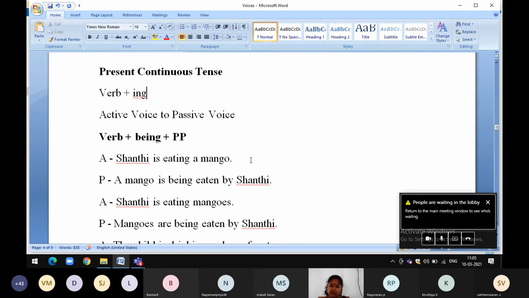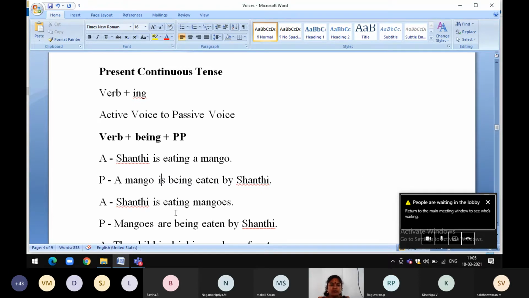See, this is present continuous tense, is eating. So we must add being and past participle. See here, a mango, singular. So the same, singular subject, verb is, then is being, eat past participle, eaten by Shanti.